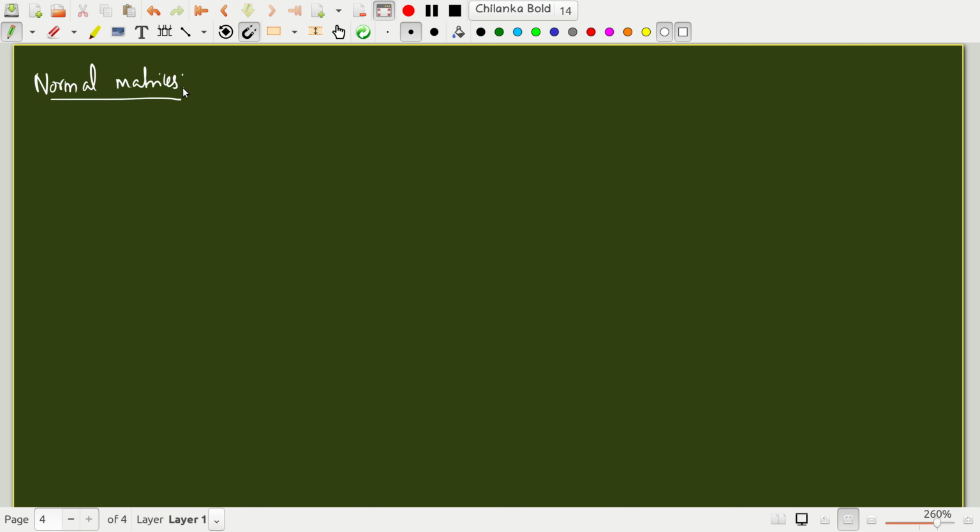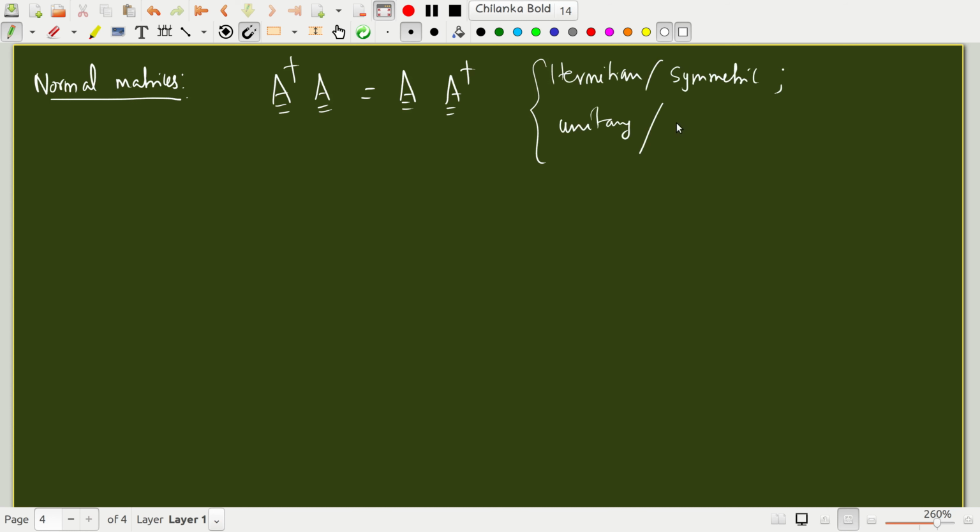What are normal matrices? Normal matrices are such that A dagger A is the same as A A dagger. Okay, so Hermitian matrices, or in the real version symmetric matrices, unitary matrices, the real versions orthogonal matrices, they are all normal matrices, because they will satisfy this criterion.